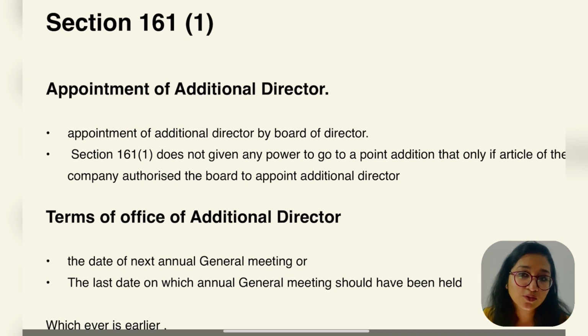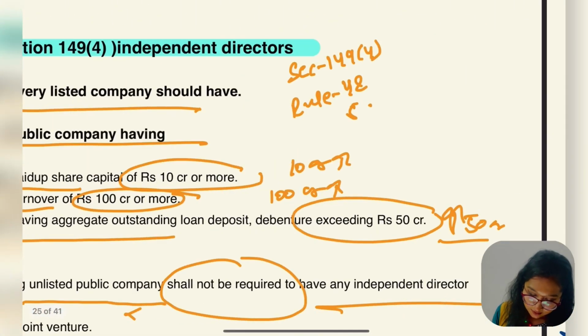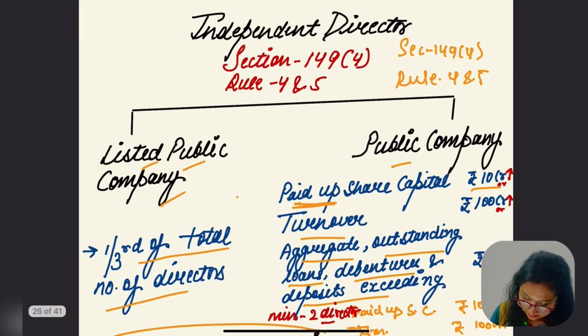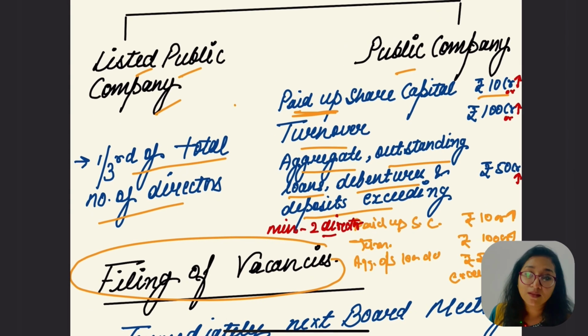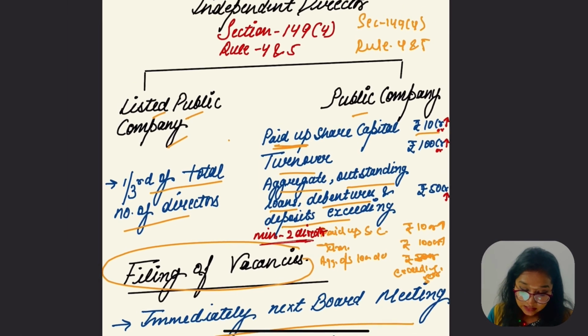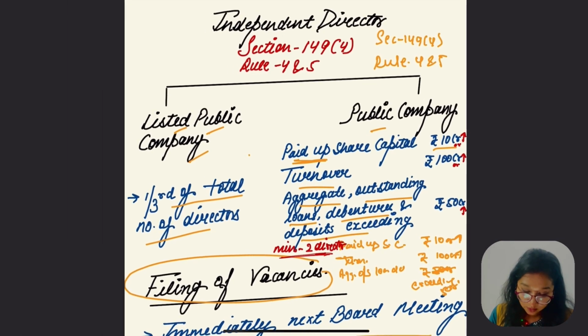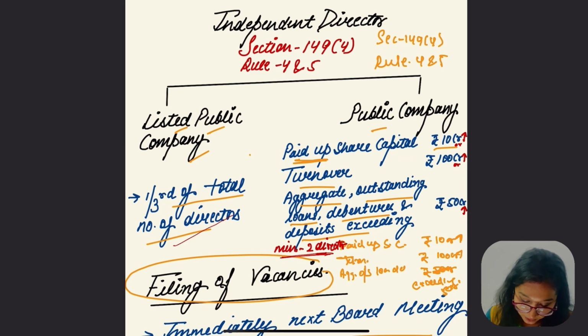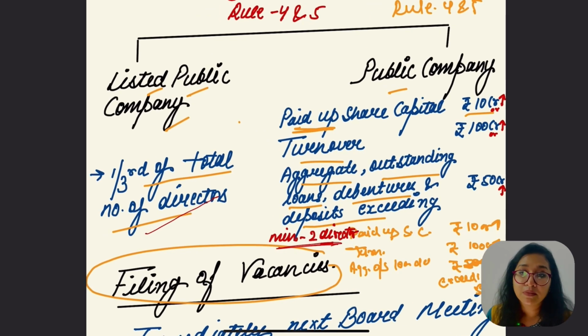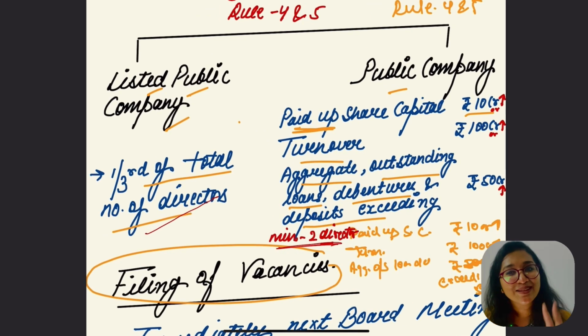But before jumping to this topic, I want to tell you one more thing. I missed one thing in the previous session on independent director. I missed that the number of minimum director in case of public company is 2 directors. Is it clear? The minimum number of independent directors in case of a listed public company was 1/3 of total number of directors, right? But in case of public company, I forgot to mention that the minimum number of directors is 2.